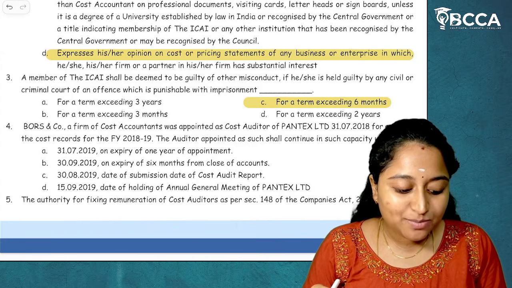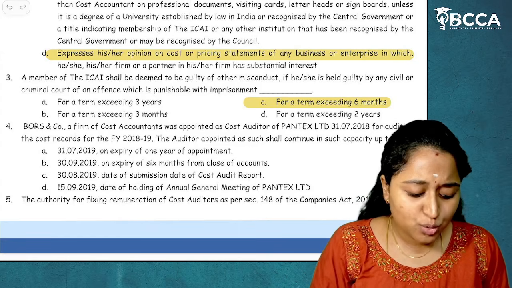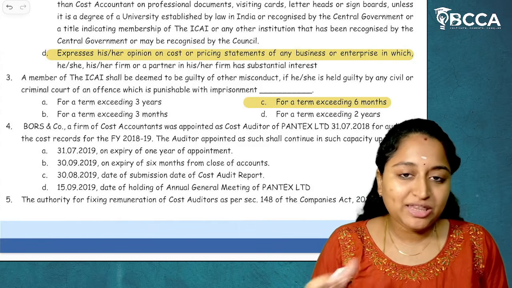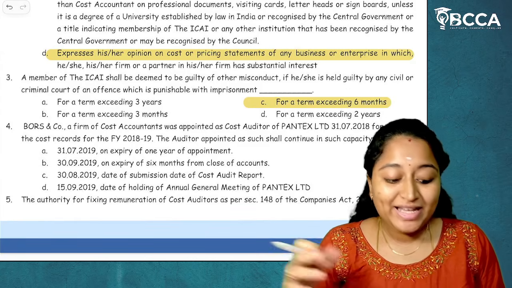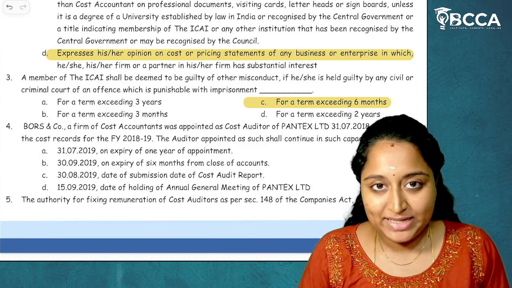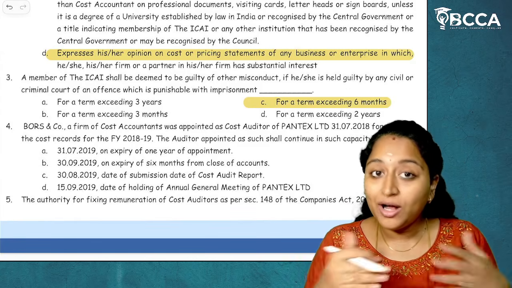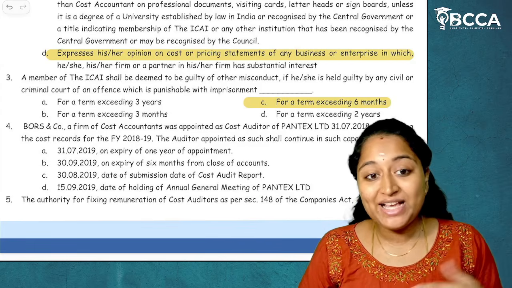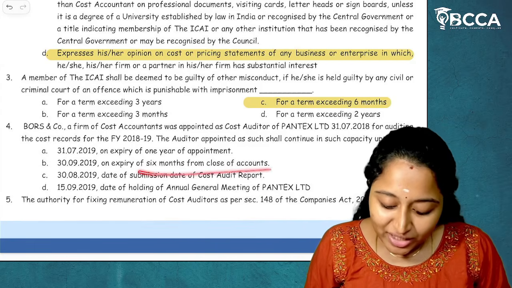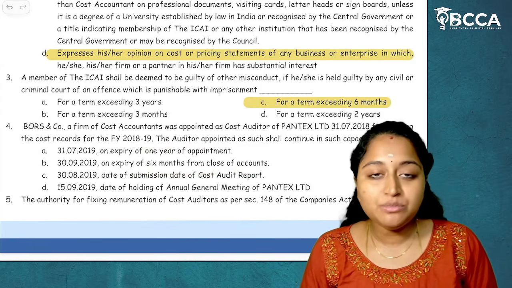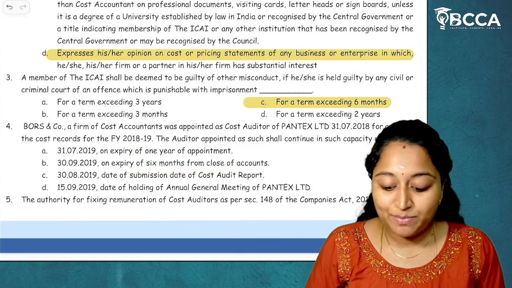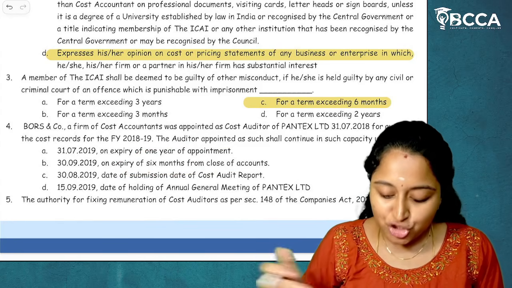If you take 6 months, for each month if you're calculating 30 days, then it will come to 180 days. But it's not that all the months have 30 days, we have 31 days as well. So after expiry of 6 months from the closure of accounts, that is also not valid. After the expiry of 180 days from the closure of financial accounts.